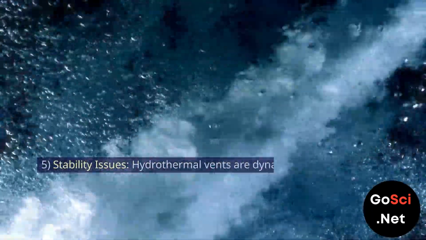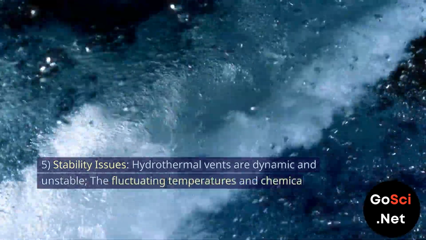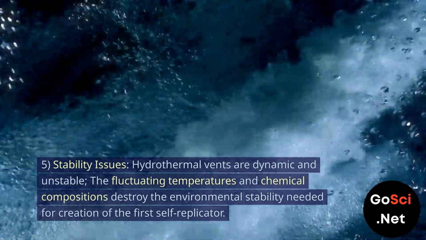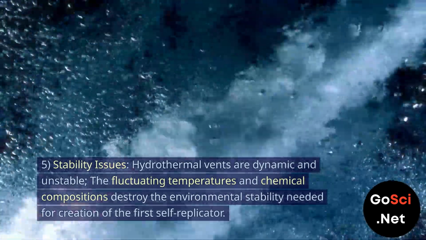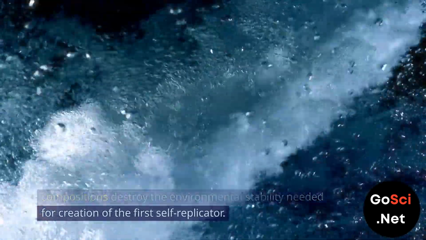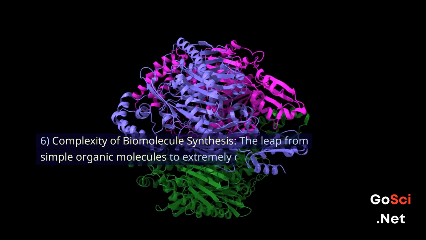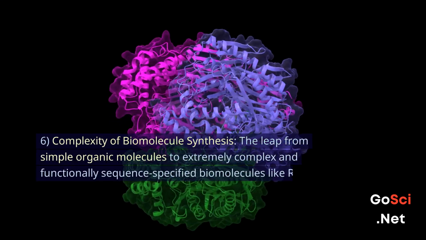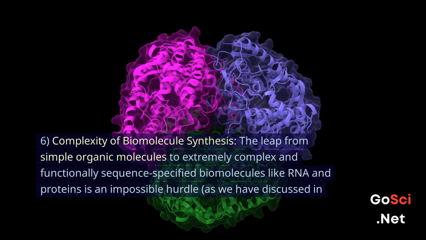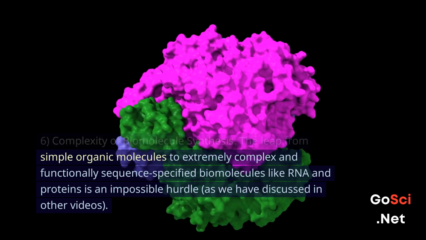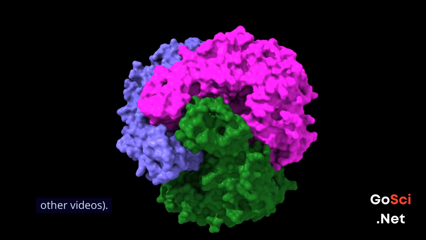5. Stability issues. Hydrothermal vents are dynamic and unstable. The fluctuating temperatures and chemical compositions destroy the environmental stability needed for creation of the first self-replicator. 6. Complexity of biomolecule synthesis. The leap from simple organic molecules to extremely complex and functionally sequence-specified biomolecules like RNA and proteins is an impossible hurdle, as we have discussed in other videos.